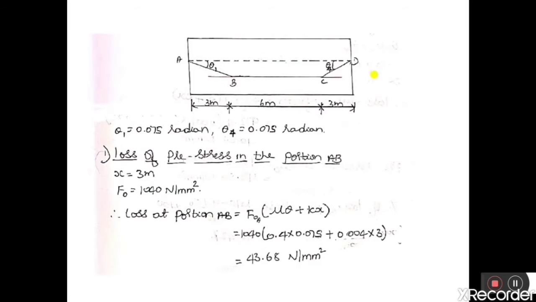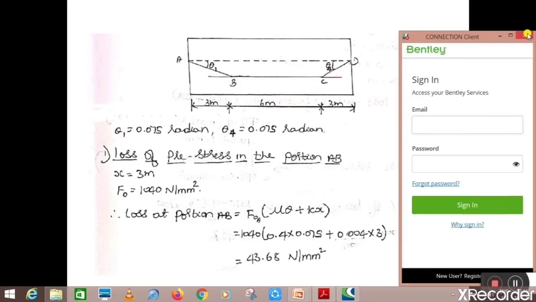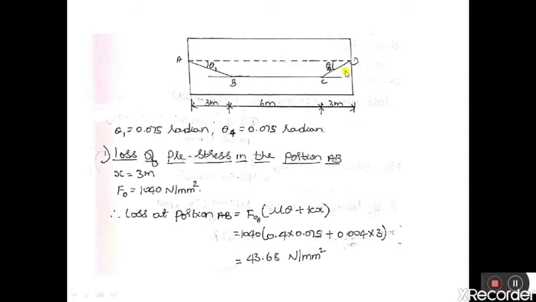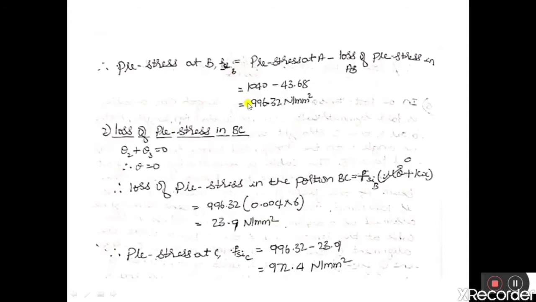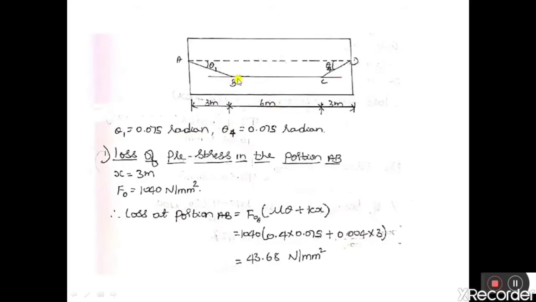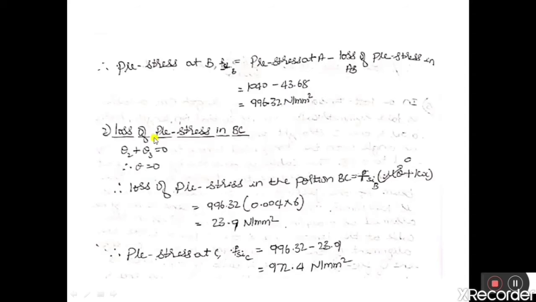And now coming to the next portion, B to C. In the portion B to C, what will be the loss of pre-stress? I know that at B, the available pre-stress is 996.32 Newton per mm square. So what will happen to this pre-stress by the time it reaches C? What will be the loss between B to C? Let us consider that condition, the loss of prestress in the portion BC.